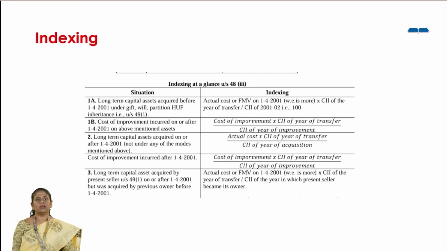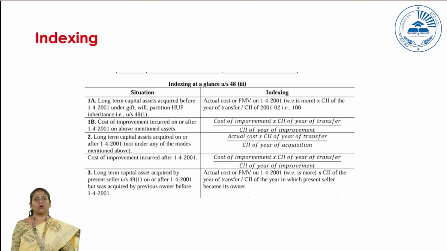In the same way, for a long-term capital asset acquired after 1/4/2001, we take the actual cost of the asset, divide by the acquisition year index, and multiply by the index of the year of transfer. We apply the same for any improvement cost incurred after 1/4/2001: the cost incurred divided by the index of that year, multiplied by the index of the year of transfer. This is how we calculate indexing.